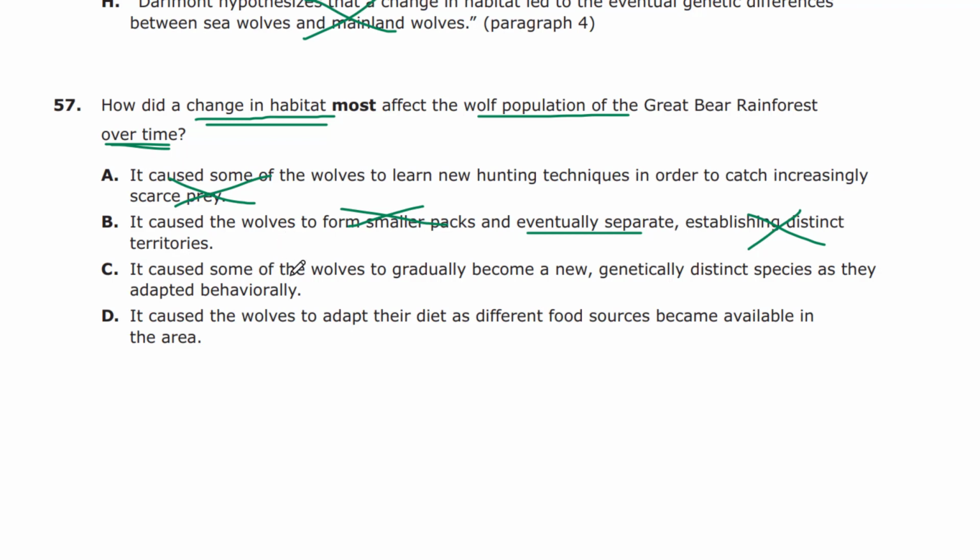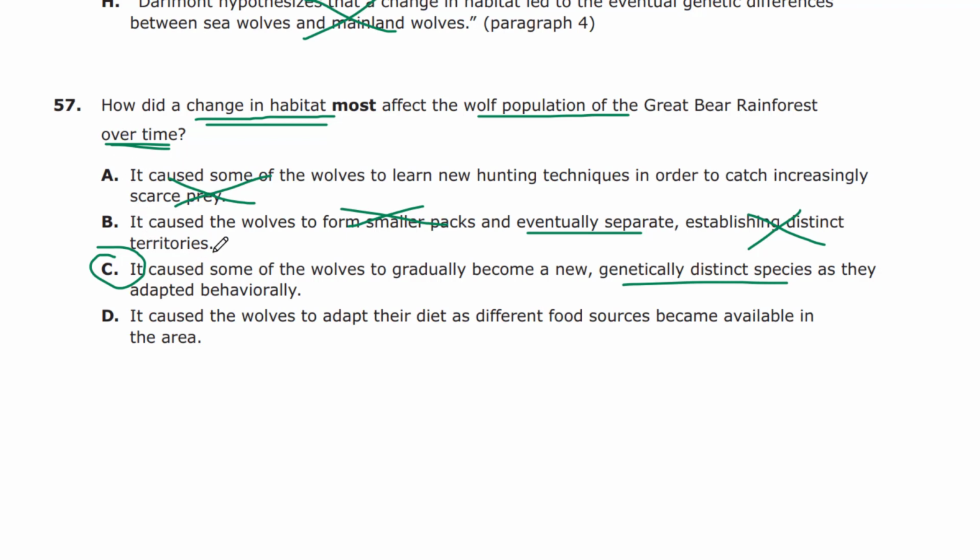C, it caused some of the wolves to gradually become a new, genetically distinct species as they adapted behaviorally. Yes, they adapted to the new behaviors. It said that back in paragraph 4. And it says they no longer interbred, so they became genetically distinct. That is the right idea. That was the change on the entire wolf population over time due to the new habitat. The correct answer for 57 is going to be C.